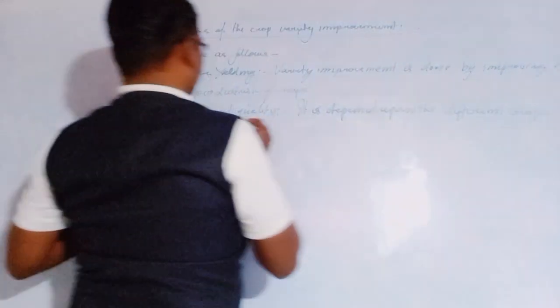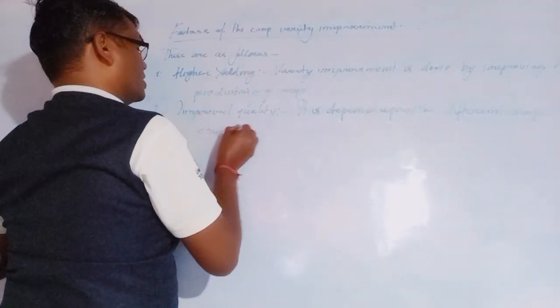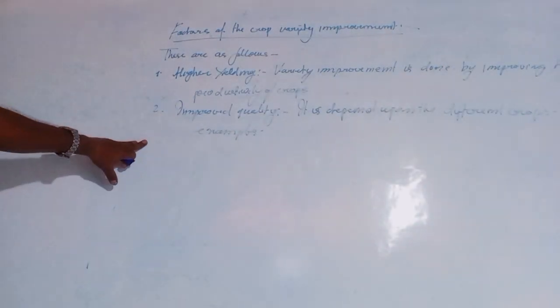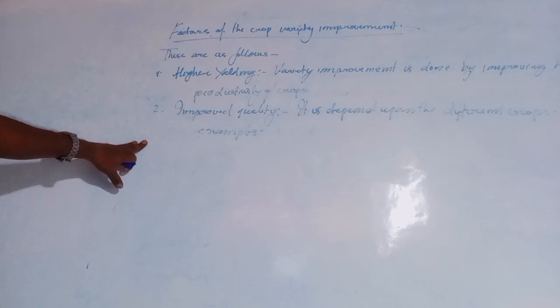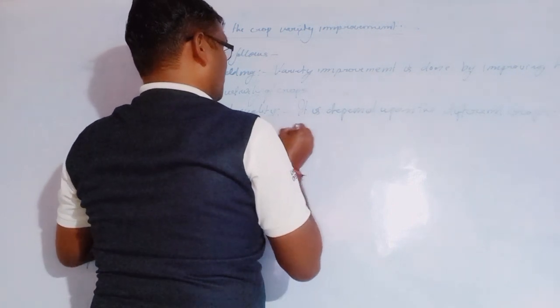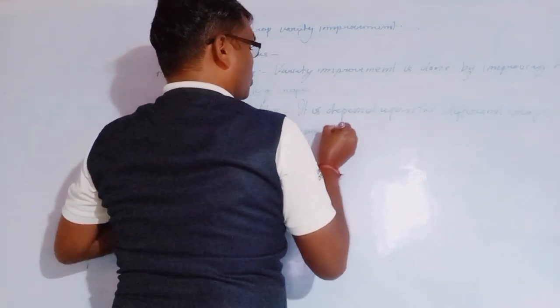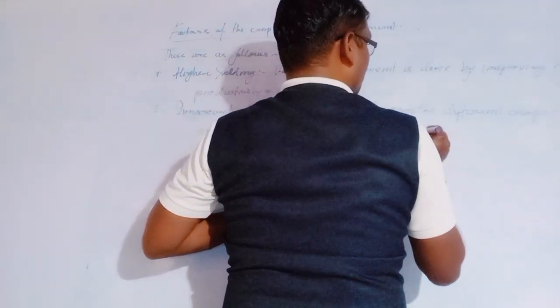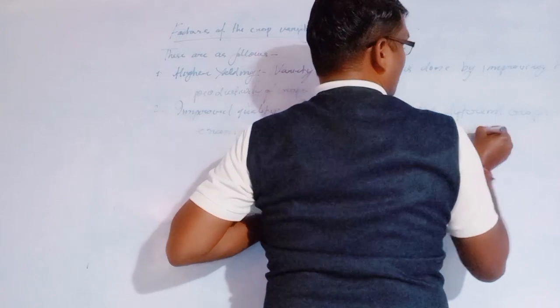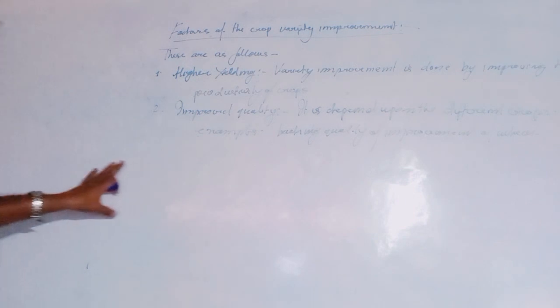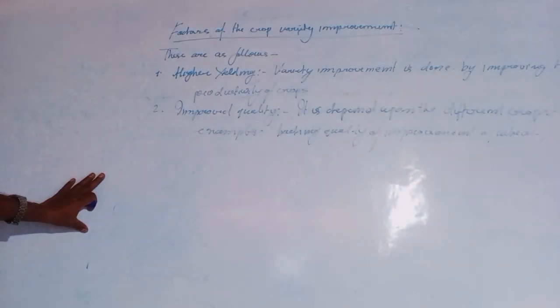Okay, for example, with the help of examples we will try to understand that. So how will we improve the quality? Suppose the baking quality improvement of wheat.